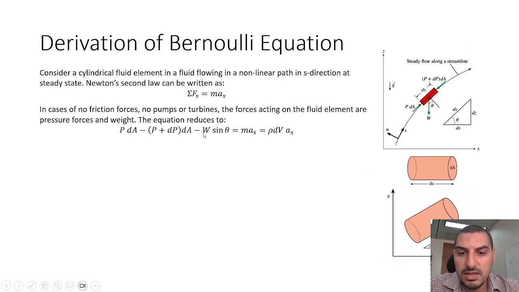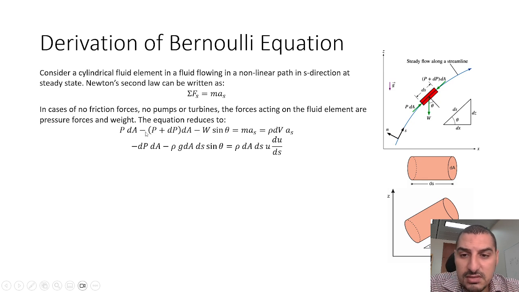Okay, so we can write sine theta as dz by ds, and we can simplify the equation. So this P will cancel this negative P, so these two will cancel out. So you'll end up with negative dP dA. The W is mg, m is rho V, so it's rho dV, so it's rho dA ds.